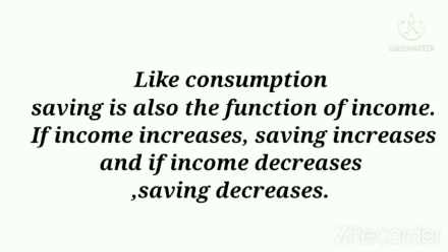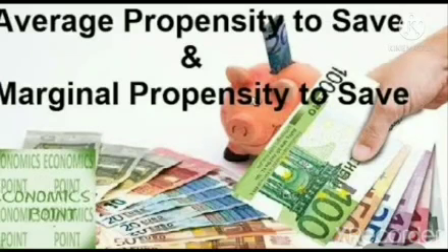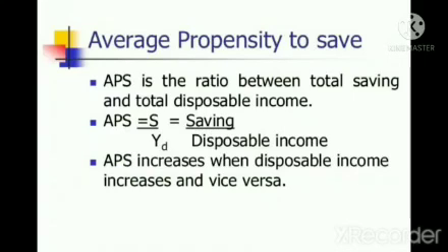Like consumption, saving is also a function of income. If income increases, saving increases, and if income decreases, saving also decreases. The relationship between saving and income is expressed by propensity to save. Propensity to save is of two types: average propensity to save and marginal propensity to save. Let's know about average propensity to save and marginal propensity to save.